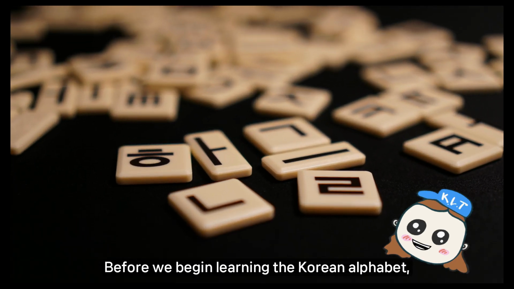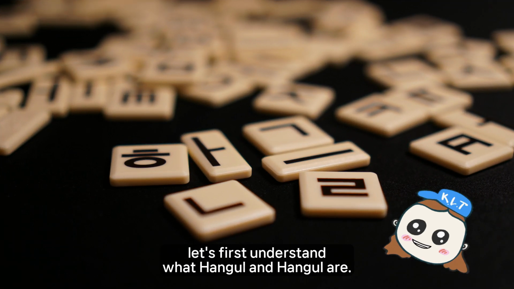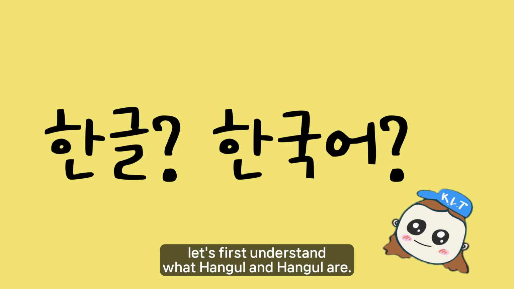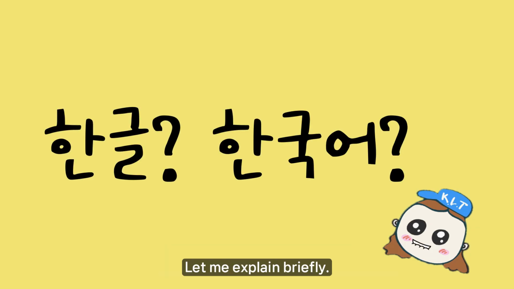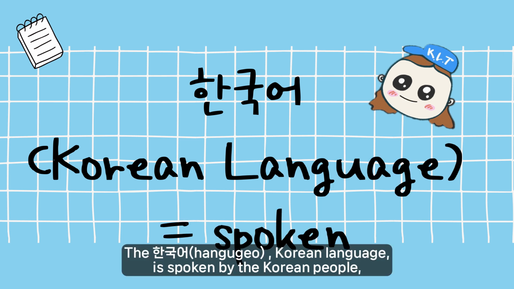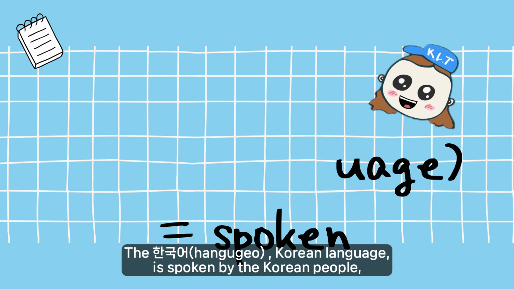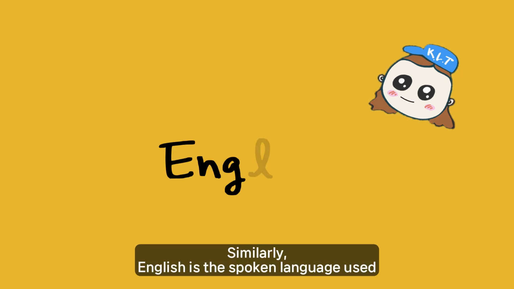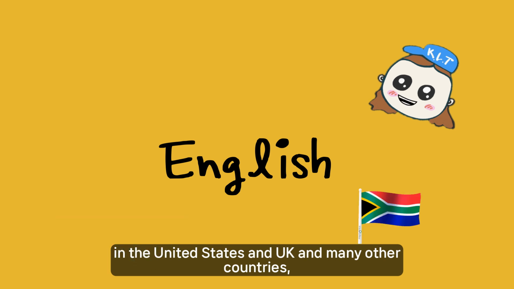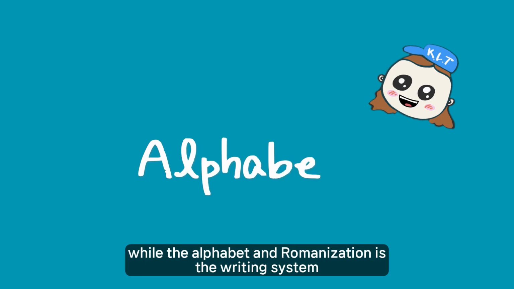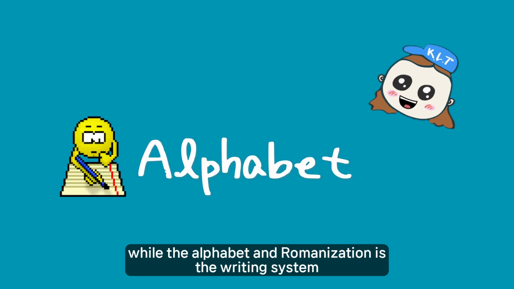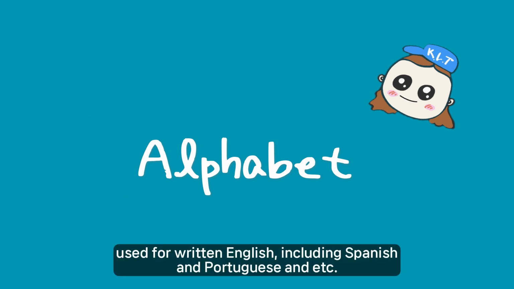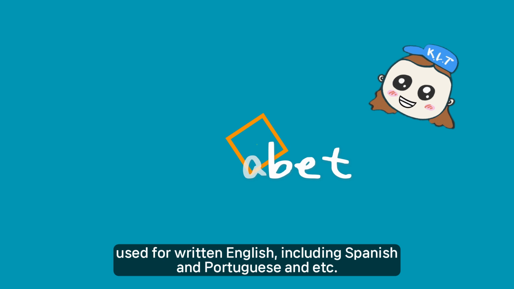Before we begin learning the Korean alphabet, let's first understand what Hangul and Hangugeo are. Let me explain briefly. The Hangugeo, Korean language, is spoken by the Korean people, while Hangul is the writing system used to represent the language in written form. Similarly, English is the spoken language used in the United States and UK and many other countries, while the alphabet and romanization is the writing system used for written English, including Spanish and Portuguese and etc.